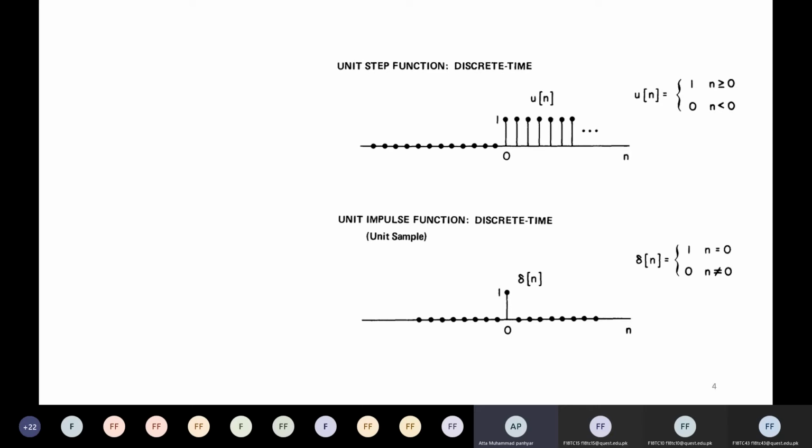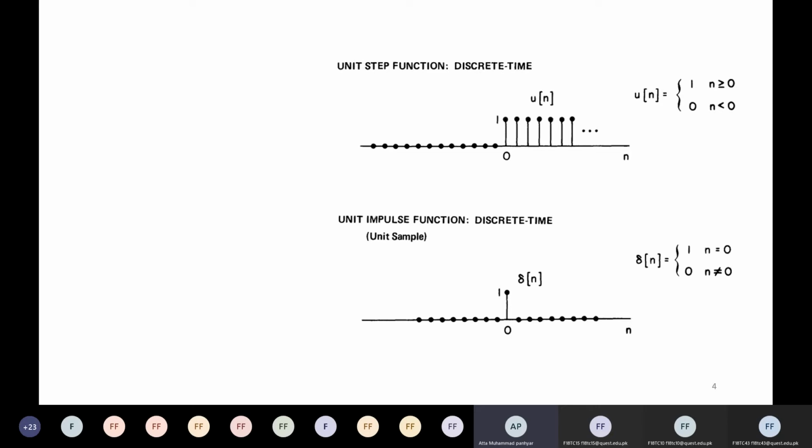In contrast to that, we have another signal called the unit impulse function. It is only defined at zero, we can say it's always defined at the origin. So you can see at index 0 its value is 1. On the negative axis it is always 0. On the positive axis it is always 0. It is denoted by the delta function, so it always yields output only at delta of 0.